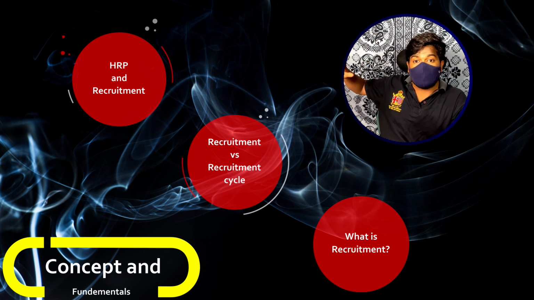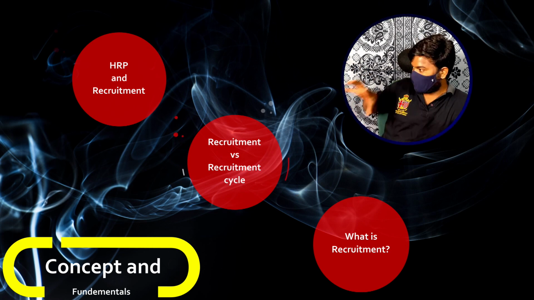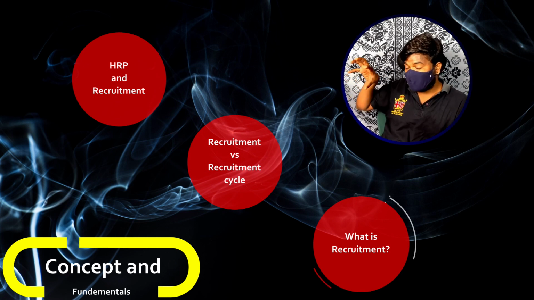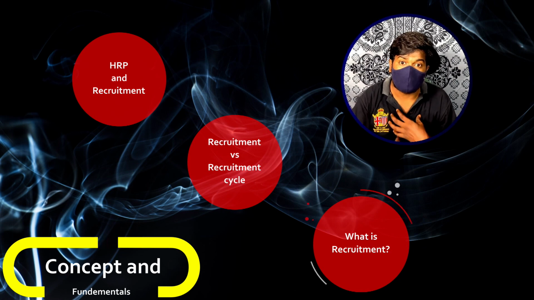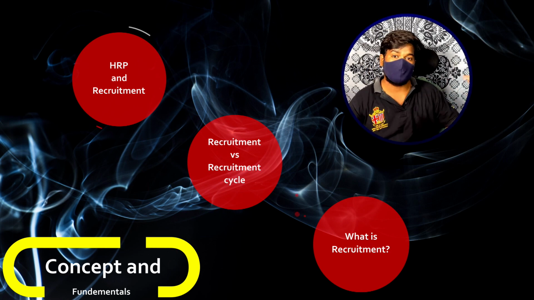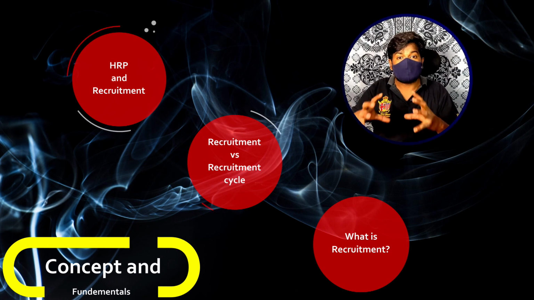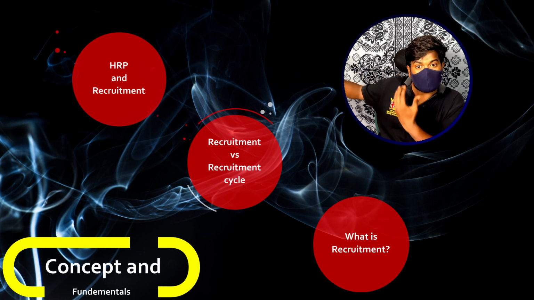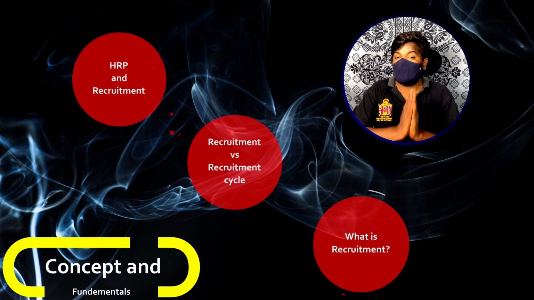All the people who think that they are eligible and interested apply to the organization. The pool of eligible or suitable candidates created here is based on their point of view. When does our point of view come into action? In the next stage of the entire recruitment cycle, which is the selection part, which we will be discussing later. So you understood the concept of recruitment here, right? Recruitment is a process of finding eligible and suitable candidates and encouraging them to approach or apply to our organization. This is the basic concept of recruitment that you have to keep in mind.